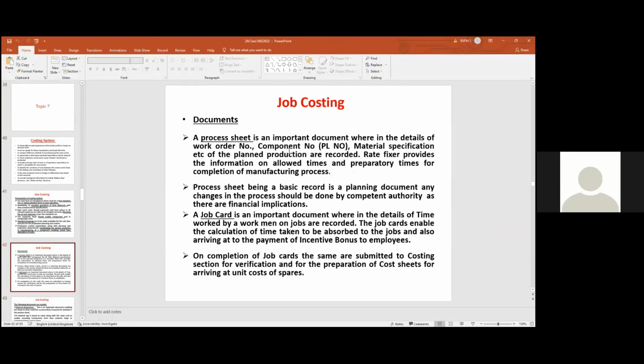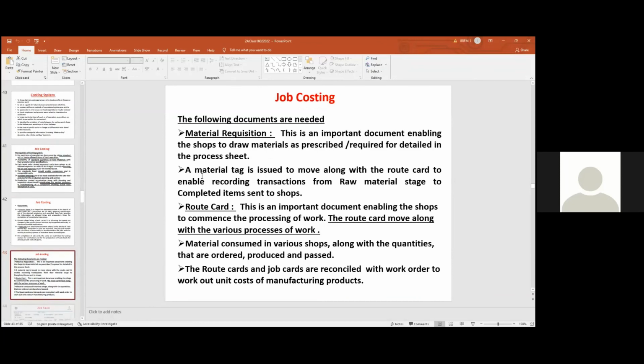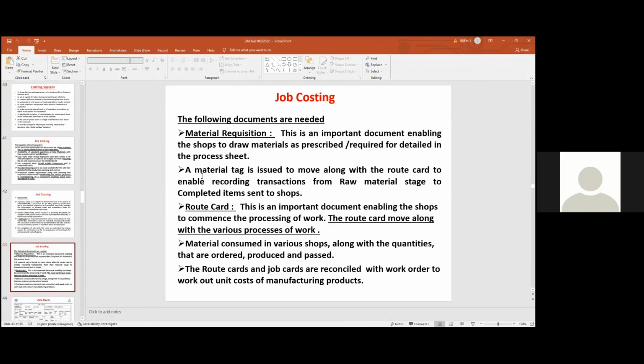There is a job card, wherein standard allowed times and all those things are recorded. And there is a material tag. So a process sheet, job card, material tag, route card. These are all the standard industrial documents for making a job costing system in a general railway. I am sharing it with you, you have to read it.